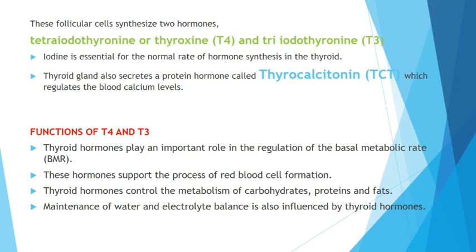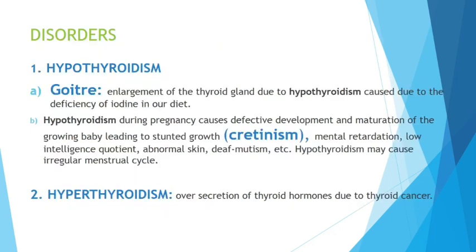Let us see the functions of T4 and T3 here, because the function of TCT, thyrocalcitonin, is already given there. They play an important role in the regulation of basal metabolic rate, very important. Even red blood cell formation, metabolism of carbohydrates, proteins, and fats also, and even water and electrolyte balance in the body. So these are the main functions of T4 and T3. Iodine is compulsory. That's what you need to eat, iodine. Otherwise the thyroid cannot synthesize T4 and T3.